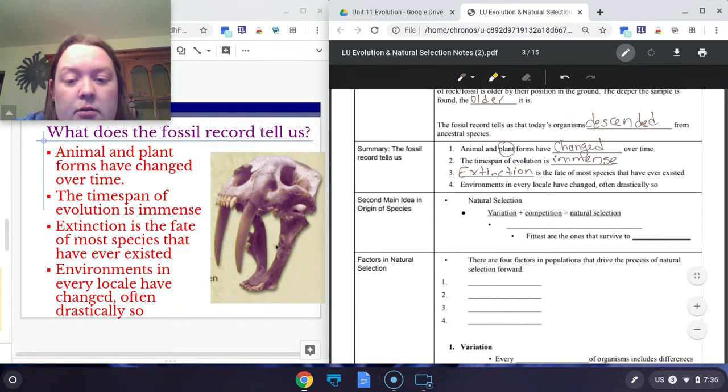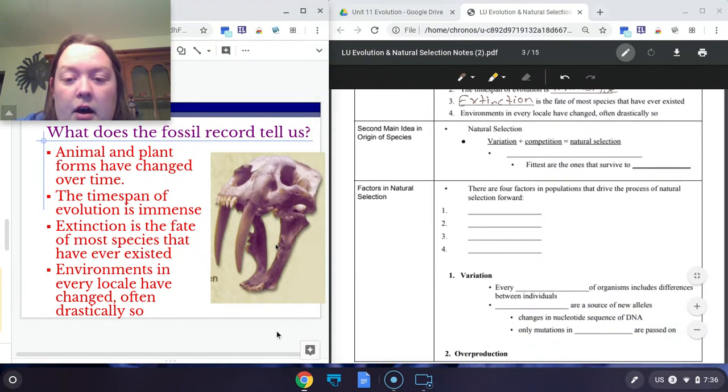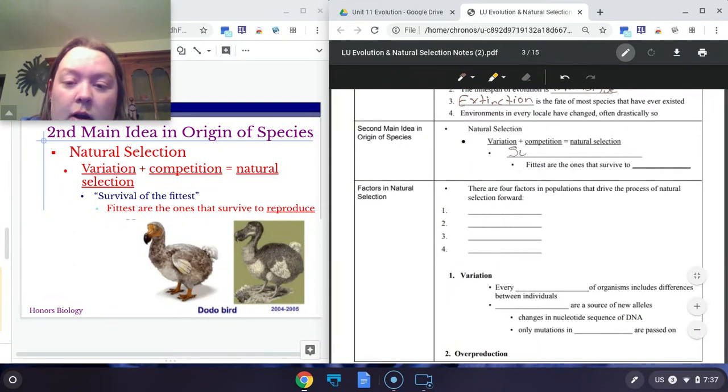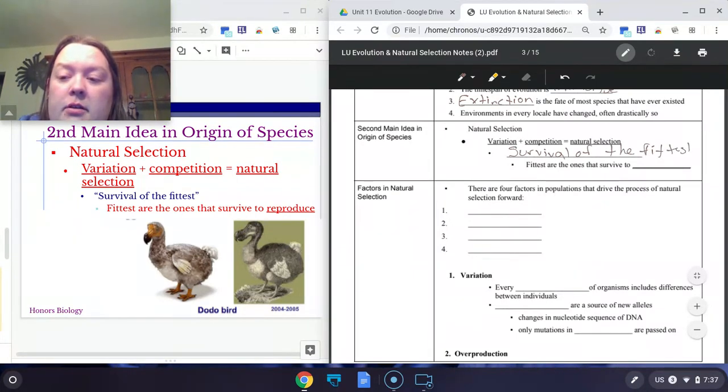His second idea that he wrote about in his book was that of natural selection. And he said that natural selection is created from variation and competition, and those lead to natural selection, which can be described as survival of the fittest. So the organism that is the most fit for its environment is going to be the one that's going to survive long enough and be able to reproduce, to pass on its successful traits.